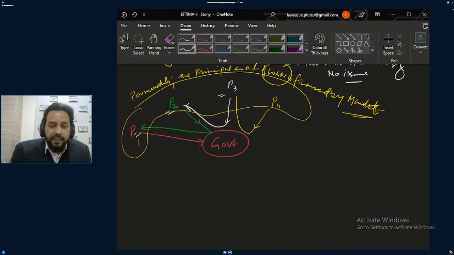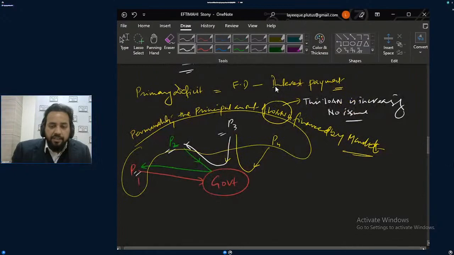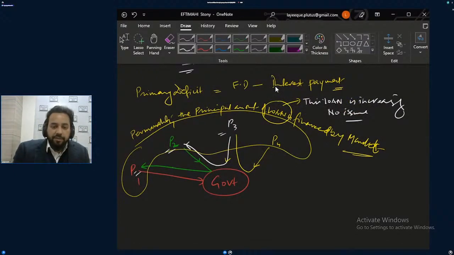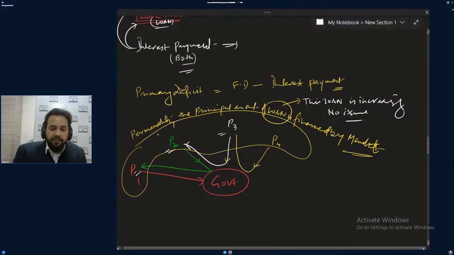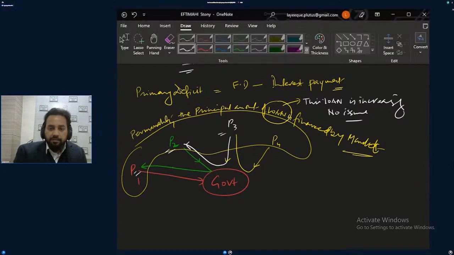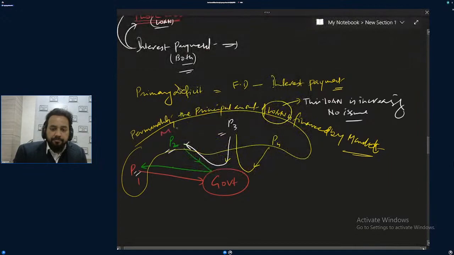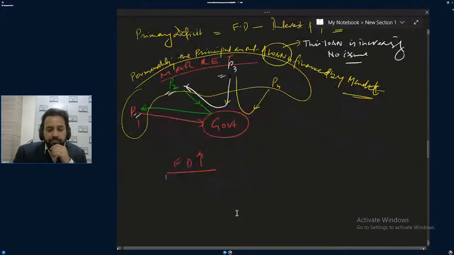But some of the people, it is like market. Try to understand. Market should be having trust in the government. And if the market is losing trust, P4 will not give. This is market now. Market is giving money to the government. And if the market is losing trust, then the market is P1, P2, P3, P4, P5. These are the market. So if the fiscal deficit of the government is increasing, trust in the government would be decreasing.